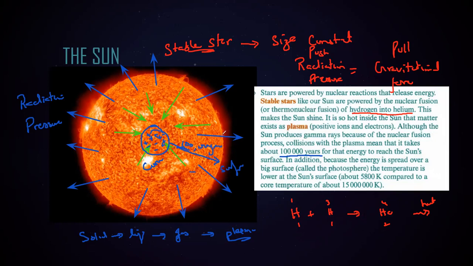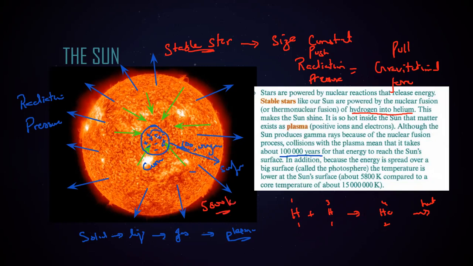When this energy reaches the surface, the amount of energy coming out is small compared to what was released, as some of the energy is absorbed by the particles. So there is a variation in temperature. The temperature at the surface of the sun is 5,800 or 6,000 Kelvin.